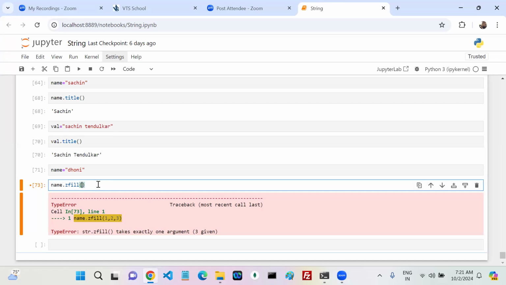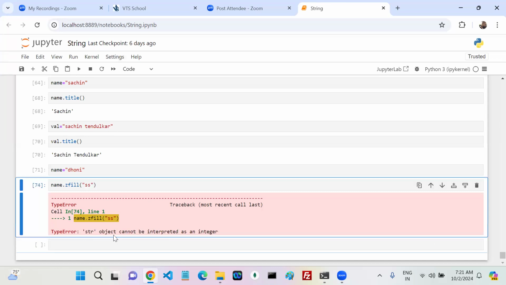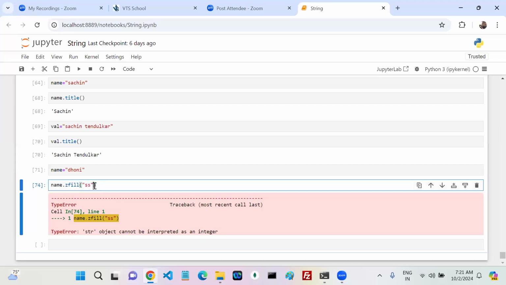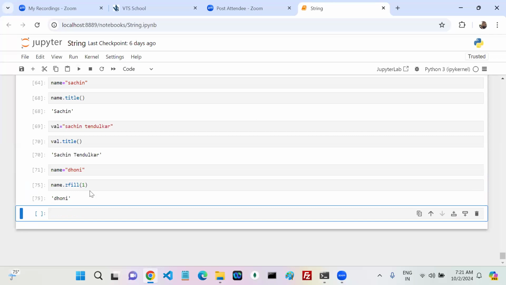For example, if I write like this, the error says string object cannot be interpreted as an integer. What does it mean? It means we are not able to treat the string as an integer. That means the first parameter is integer only. Now if you run name dot zfill, what happens?